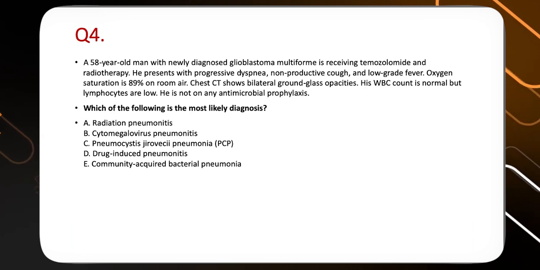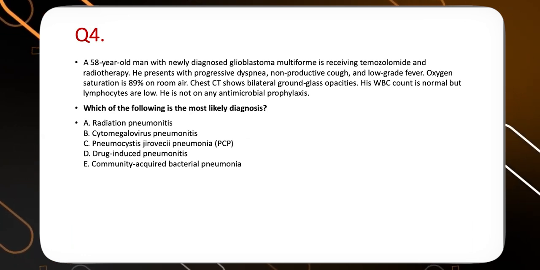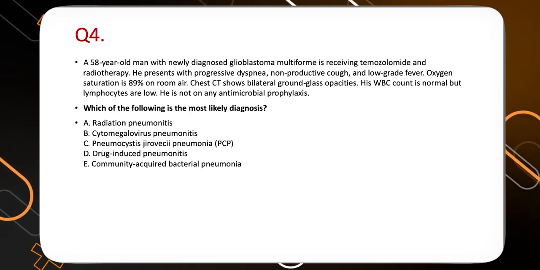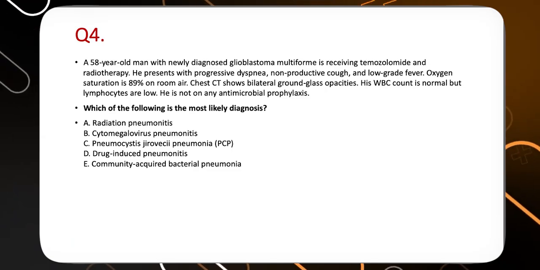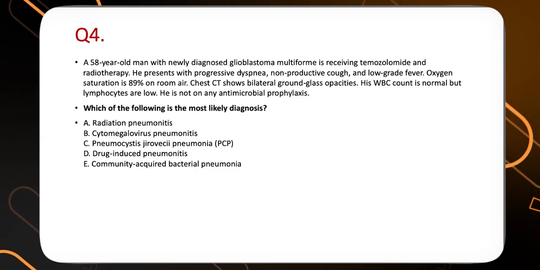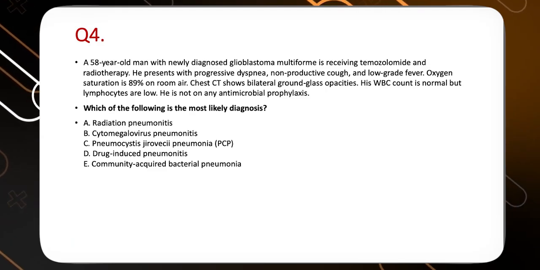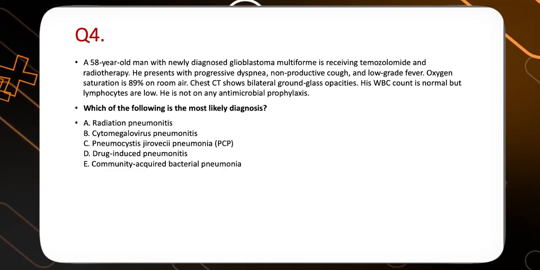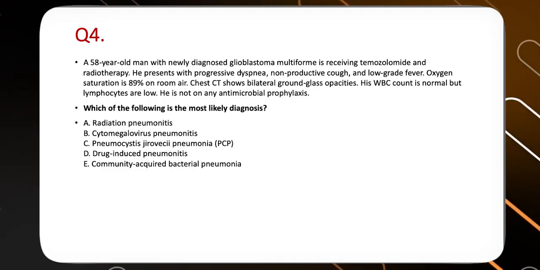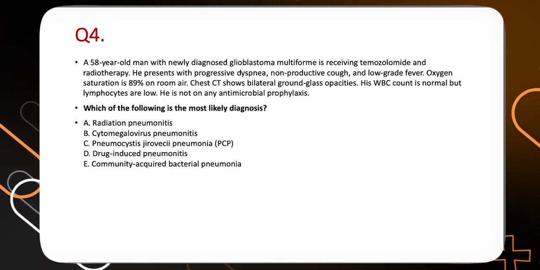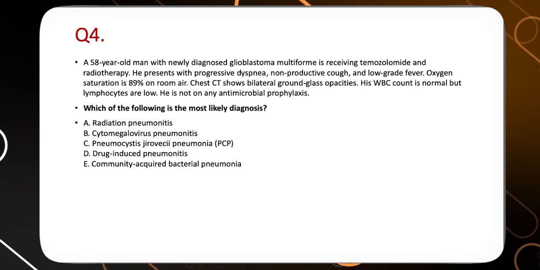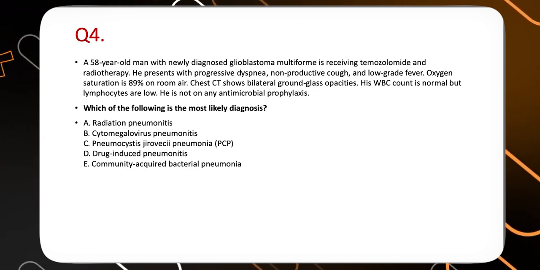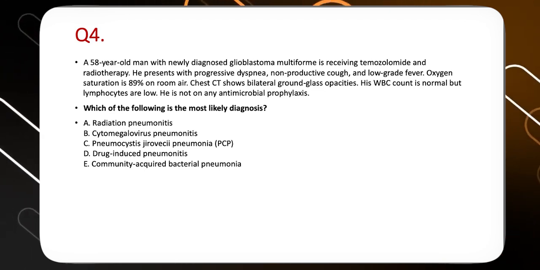Question number 4. A 58-year-old man with a newly diagnosed glioblastoma multiforme is receiving temozolomide. Again, one of the advanced chemotherapeutic agents. I do not know how many of you have heard about this medicine. But this is one of the chemotherapeutic agents that are very routinely used in patients with glioblastoma multiforme, and we have seen a lot of patients in our ICUs as well. So this patient is receiving temozolomide and radiotherapy.